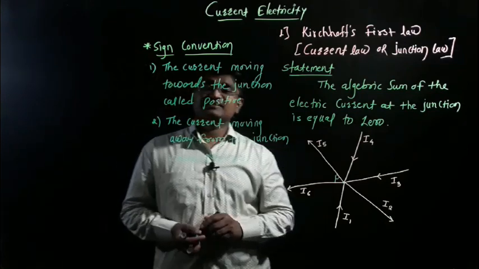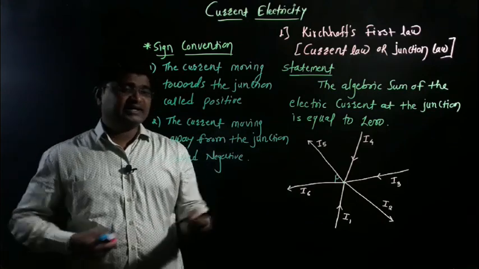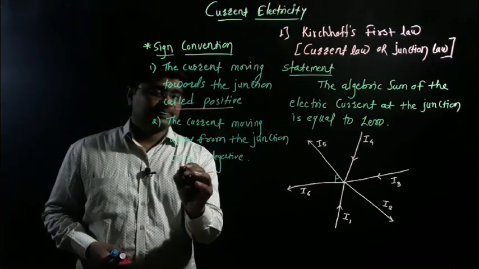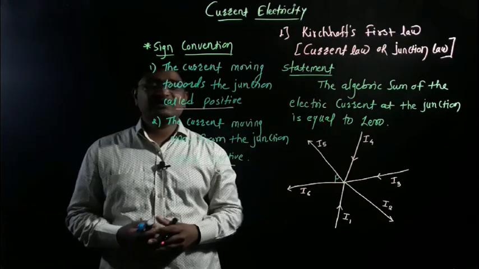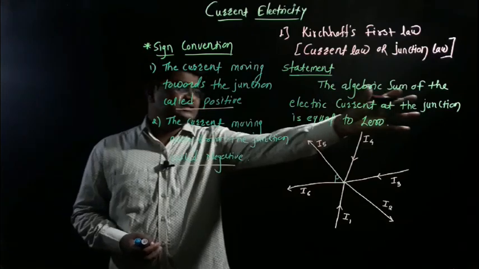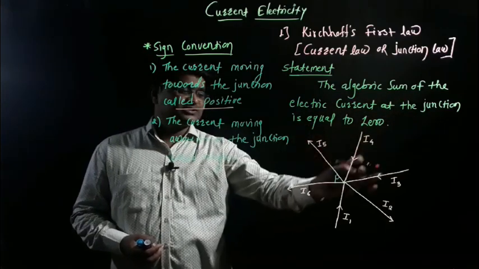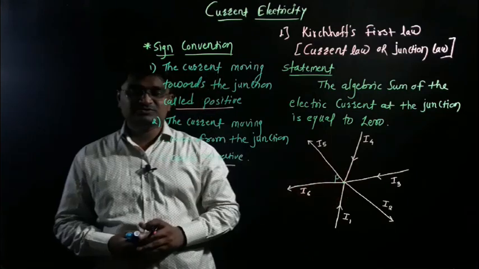It is very easy. With the help of this sign convention, we get the knowledge of the statement of Kirchhoff's first law, the law of current and the law of junction. The algebraic sum of all electric current at the point of junction is equal to 0.